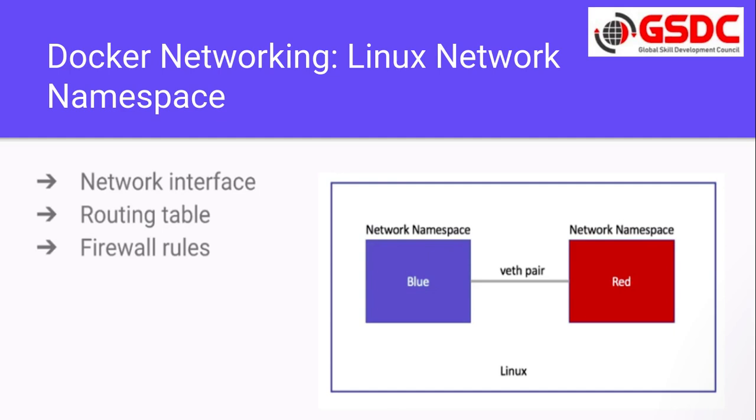Basically there are three points we need to discuss: the network interfaces, routing tables, and the firewall rules. Now let's say this box is a Linux machine, and we know that we separate out our containers using namespaces. So we have one blue namespace and one red namespace.